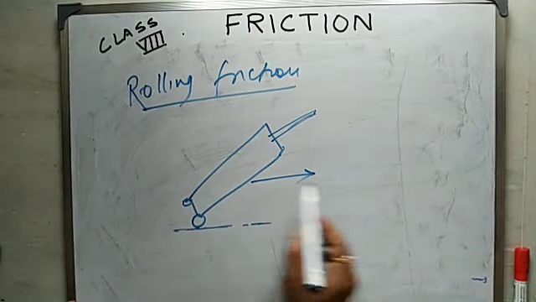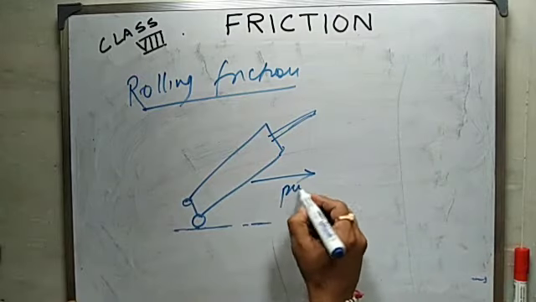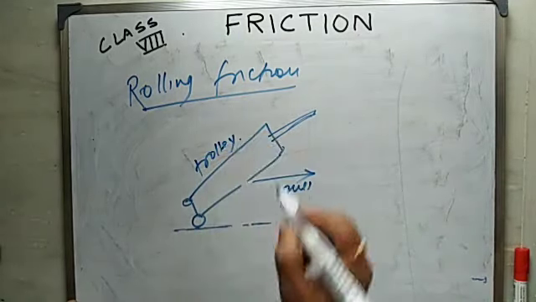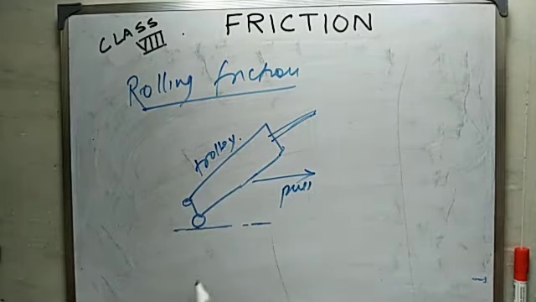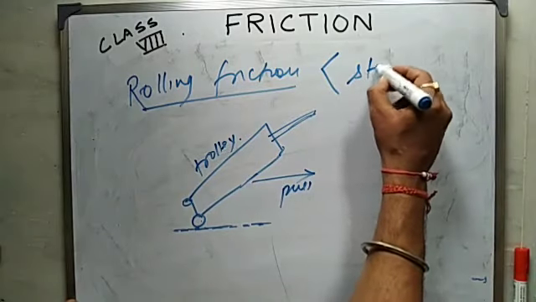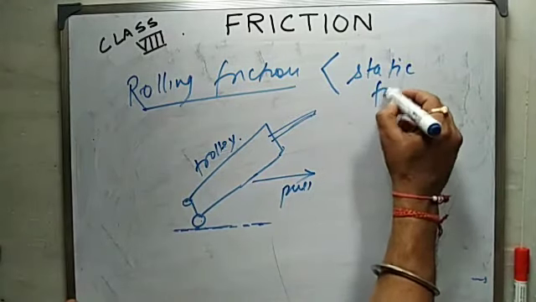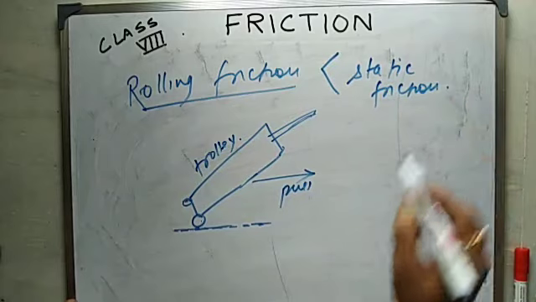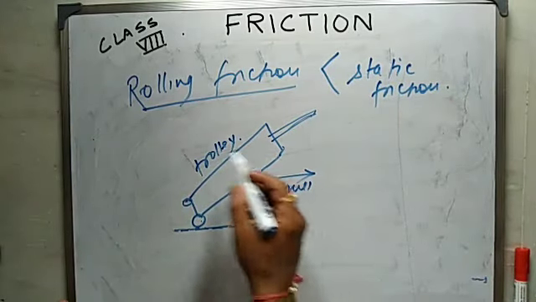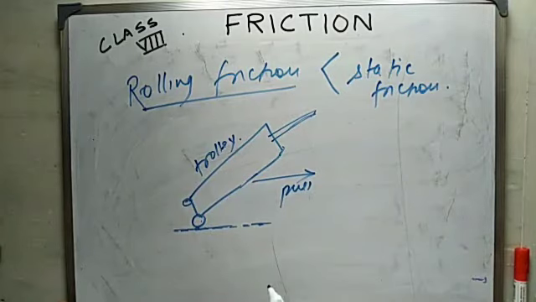Without wheels, you cannot pull this trolley easily. Why is it so? Because in this case rolling friction comes into play, and rolling friction is very, very less than static friction. You can easily pull the trolley due to these wheels.